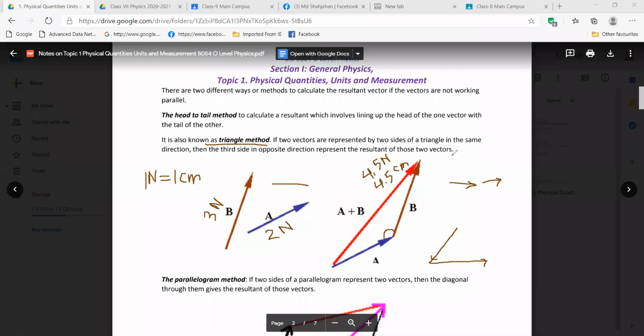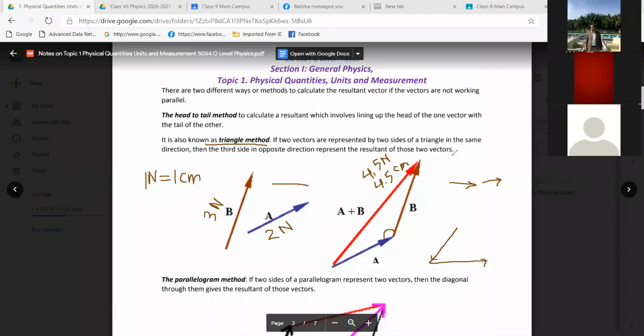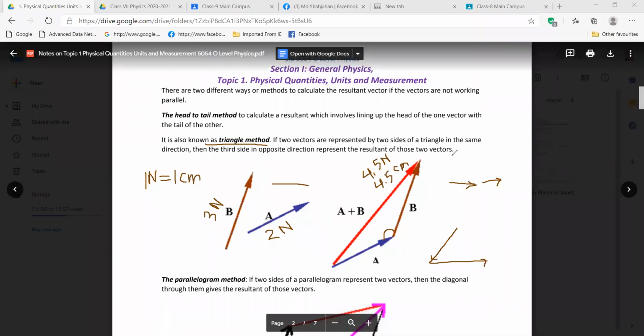Do you have any queries? You understood this one clearly. Okay, so what we learned today, we are now going for revision. I want to hear from Maruf. Maruf, hello Maruf.